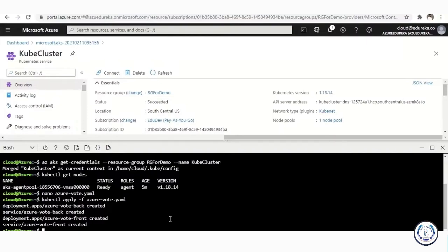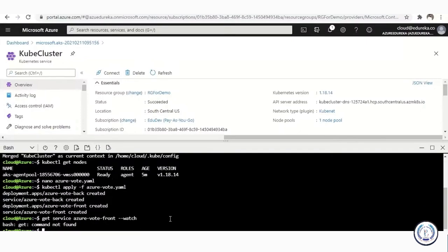So we are going to find out all the details, as in if we want to watch this app working, we need the details for it. So we are just going to go ahead and use a command called get service. Okay, so get service is in place. And in this case, again, my app name, Azure vote, but this time I want the front. So I'm going to say front, and I'm going to say watch and hit the enter button.